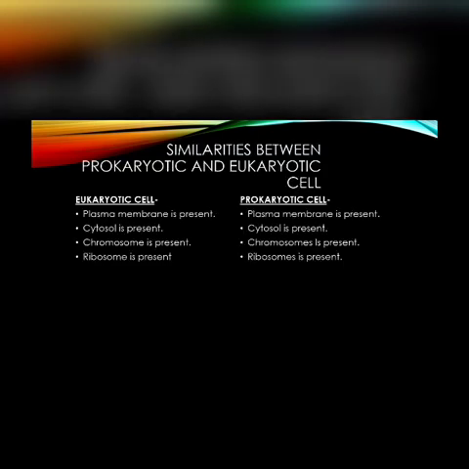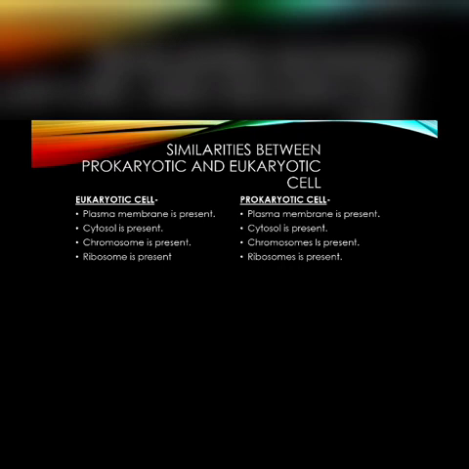Then we will look at the similarities and differences between prokaryotic and eukaryotic cells. First we will see the similarities. In case of eukaryotic cell, plasma membrane is present. It acts as a selective barrier. In case of prokaryotic cell, plasma membrane is also present and it acts as a selective barrier.